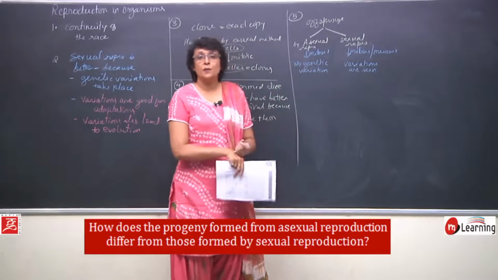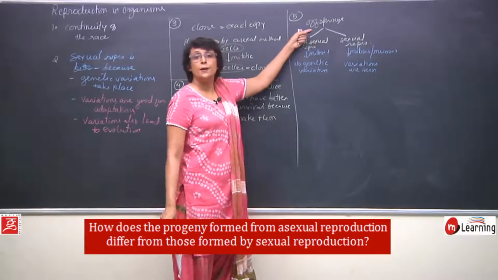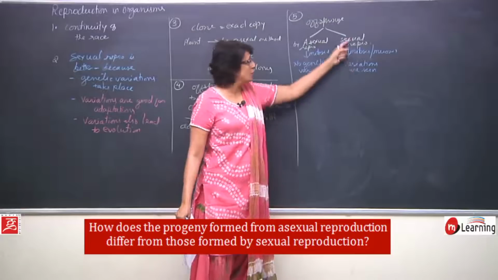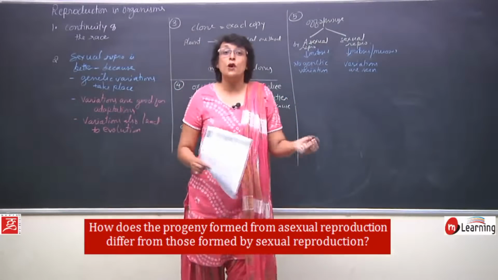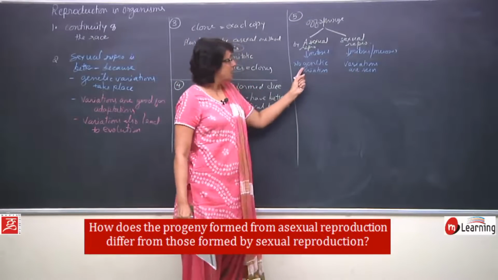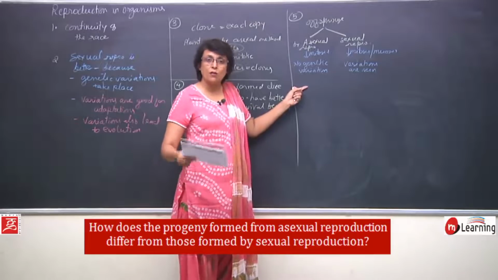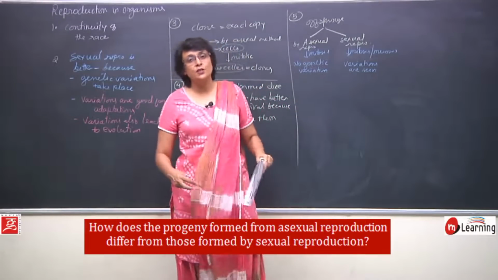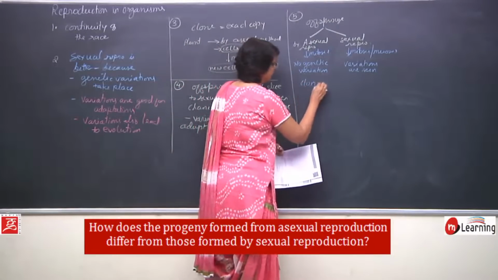In case of offsprings which are coming from asexual reproduction, they are clones of their parents, whereas these offsprings which are coming from sexual reproduction, they would have some characteristic features of both the parents. So they show variations. Divisions are different, they have same genetic material which is replicating all the time, whereas here exchange of genetic material takes place. So they show variations, whereas here they are clones basically.